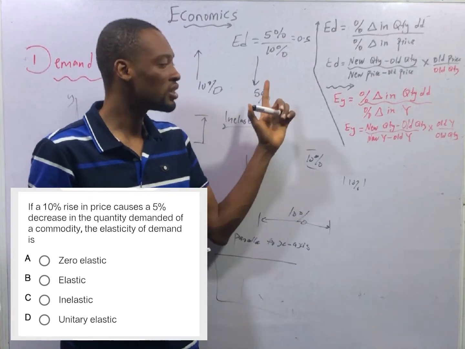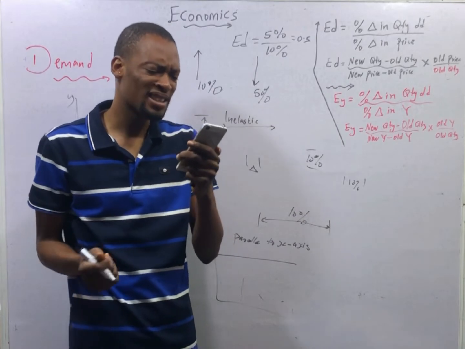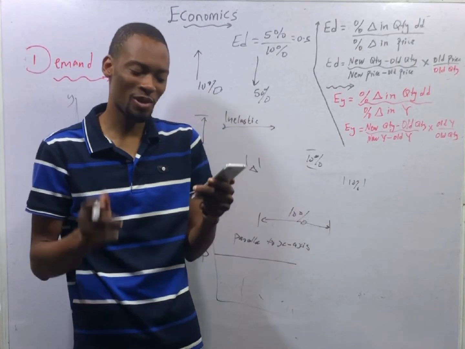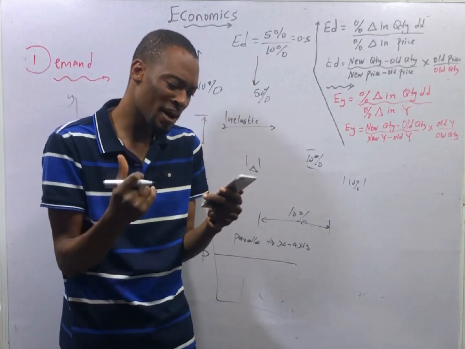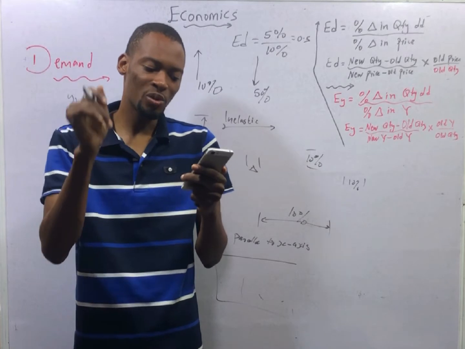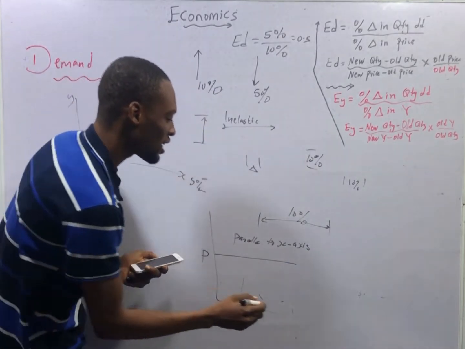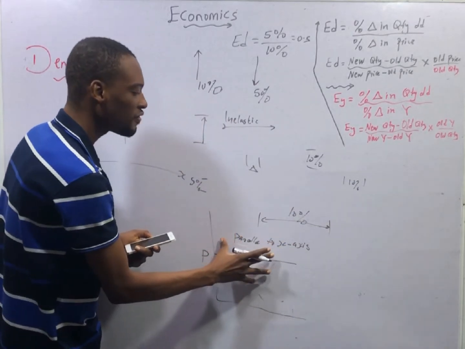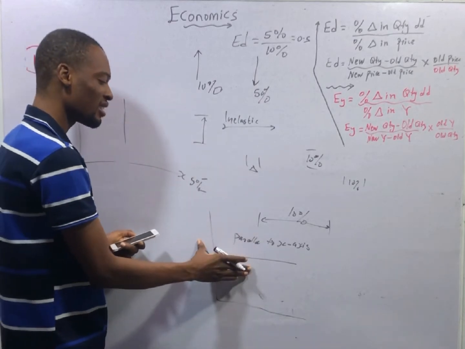A type of price elasticity of demand that runs parallel to the axis of S is called dash. Listen, a type of price elasticity of demand that runs parallel to the axis of S is called dash. Where is it? This one is running parallel to the S axis, as you can see. So this is infinitely elastic or perfectly elastic.